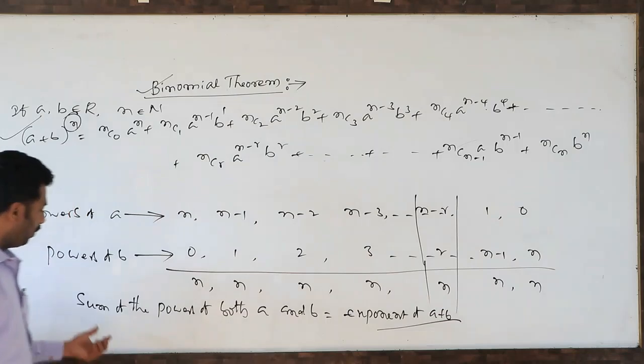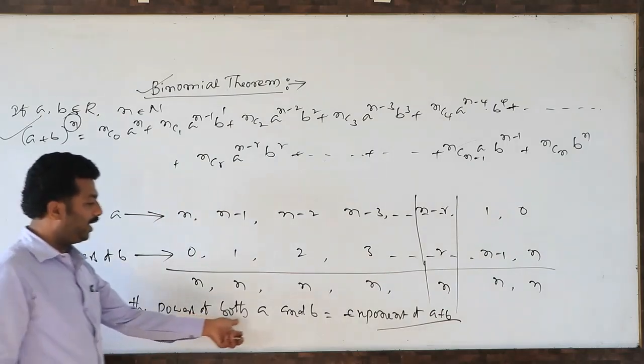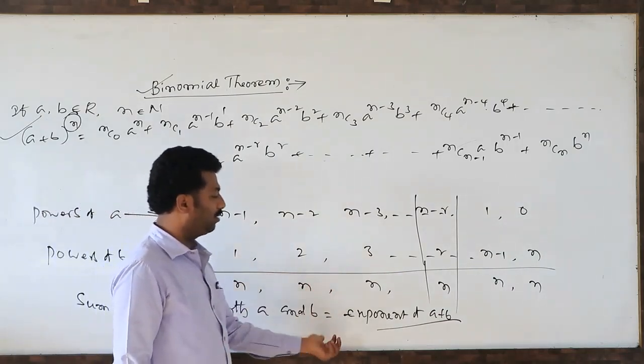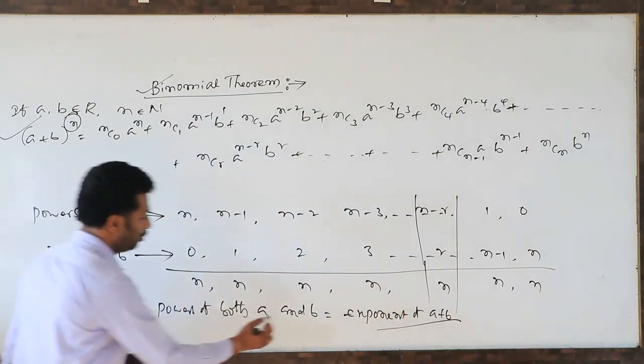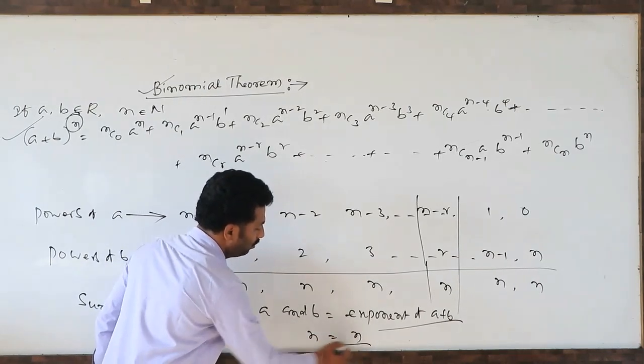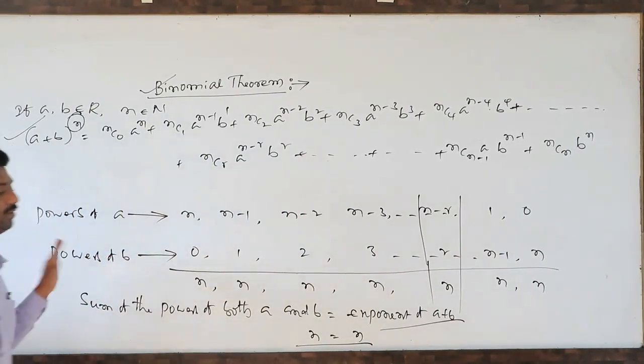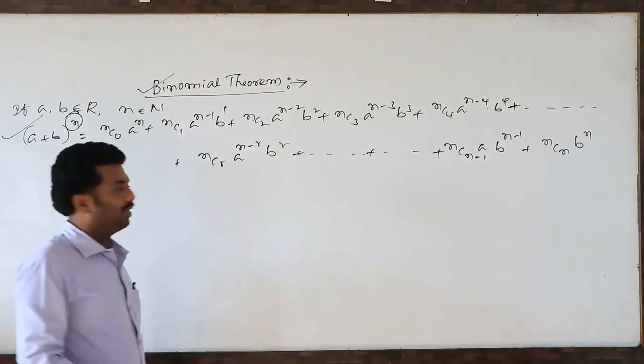See here, the sum of the powers of a and b is n. So what is the exponent of a plus b? This is also n. So this is the way of expanding a binomial.